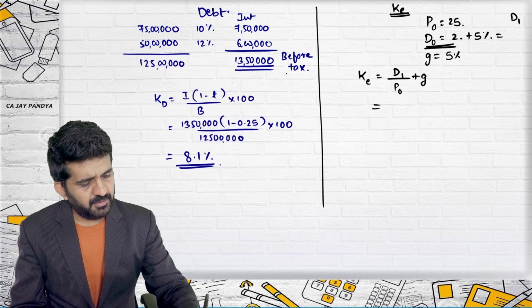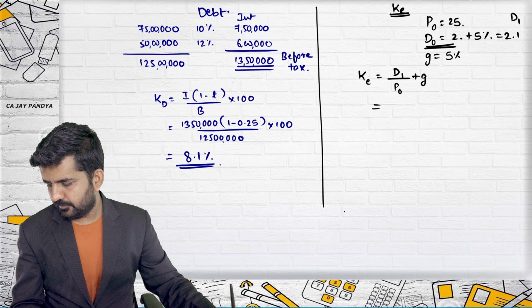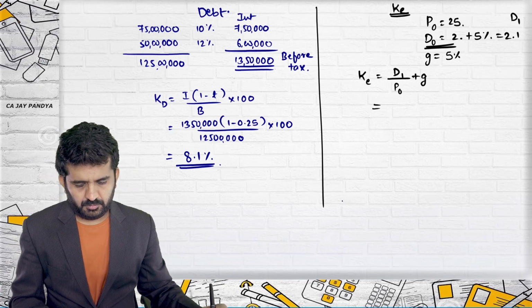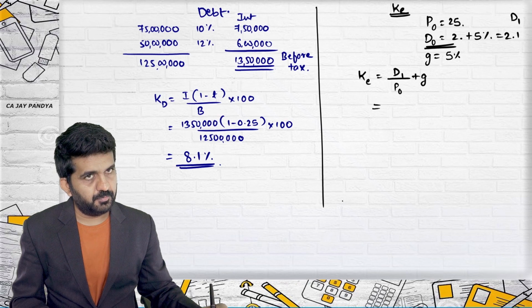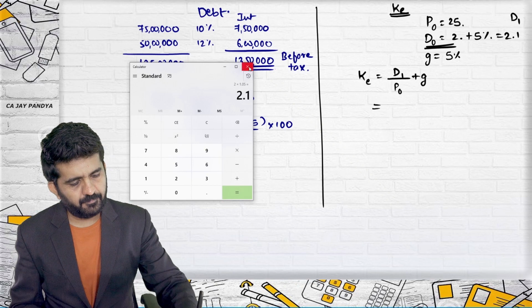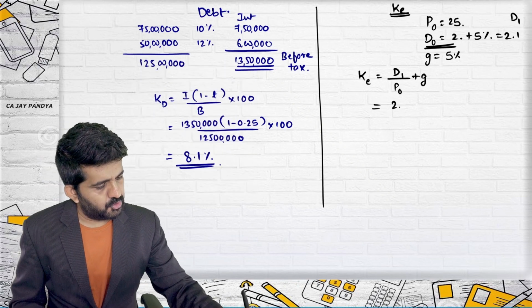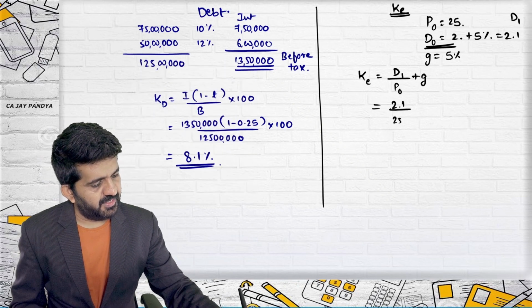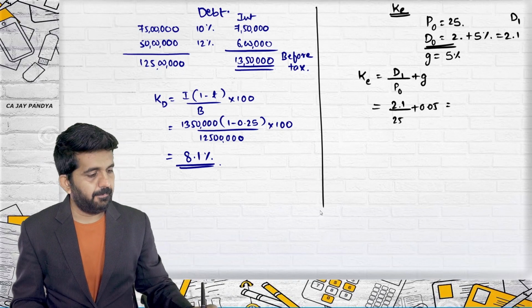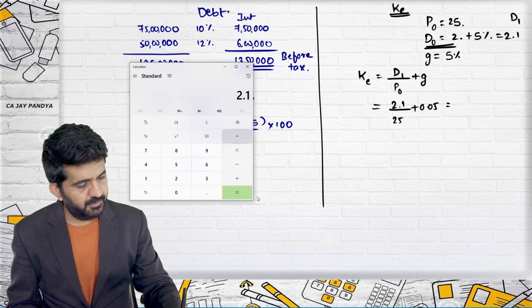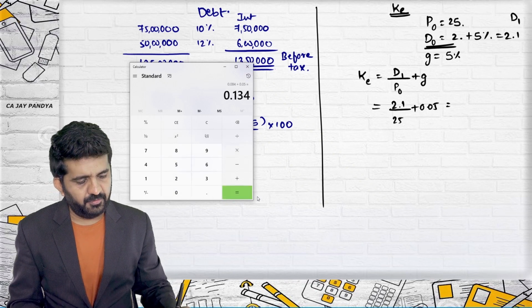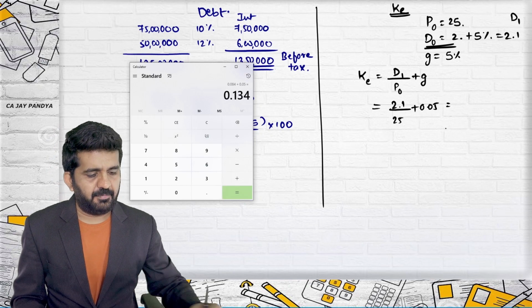It is 2 into 1.05, yes, it is 2.1. So 2.1 divided by 25 plus 0.05, multiplied by 100, will be 13.4.